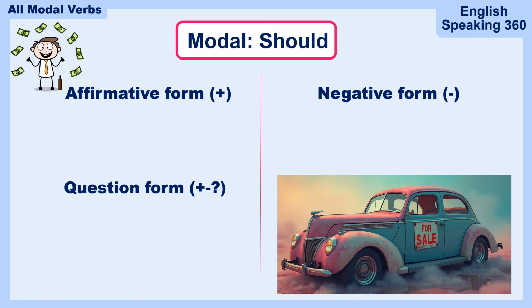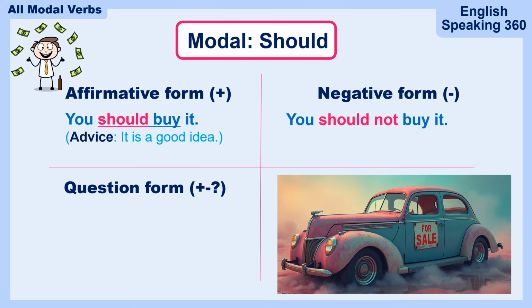Let's move on to should. You see a beautiful car like this for sale, and you say, you should buy it. You should buy it is a piece of advice. It means it's a good idea for you to buy it. Not for me, for you. You should buy it. Negative form? You should not buy it. You shouldn't buy it is the contraction. It means it's a bad idea to buy that car.